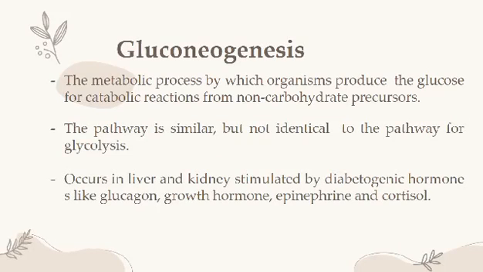And finally, the last topic that we are going to discuss is gluconeogenesis. Gluconeogenesis is the metabolic process by which organisms produce glucose for catabolic reactions from non-carbohydrate precursors. Gluconeogenesis is much like glycolysis, only the process occurs in reverse and with exceptions.